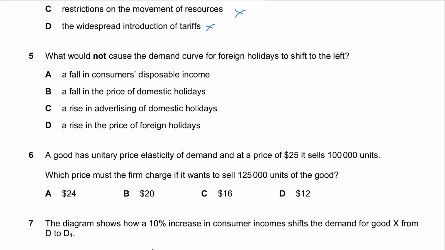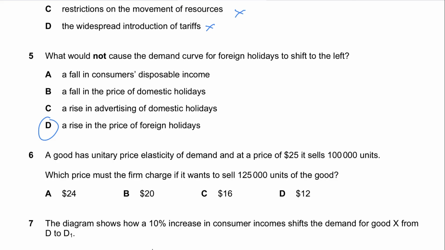The question is asking what would not shift the demand curve for foreign holidays. A shift occurs due to non-price factors, while a movement occurs due to a change in the price of the own good. So the correct answer has to be D for David, a rise in the price of foreign holidays, because a rise in the price of foreign holidays would mean that there would be a contraction in demand, right?